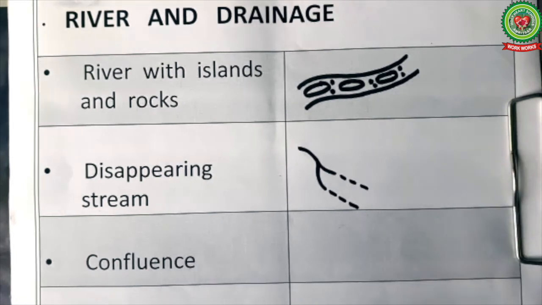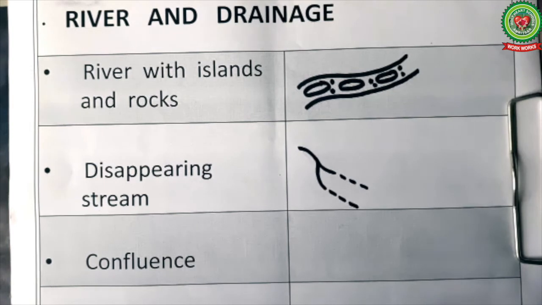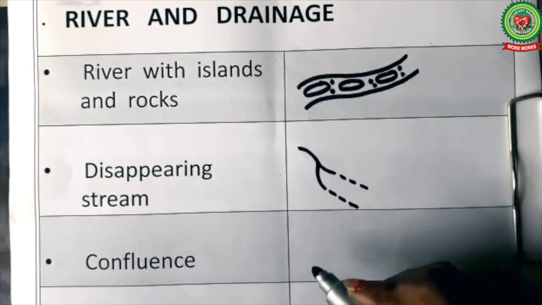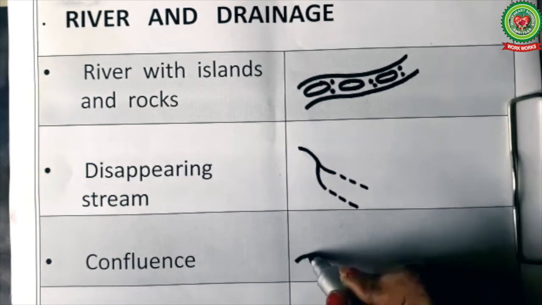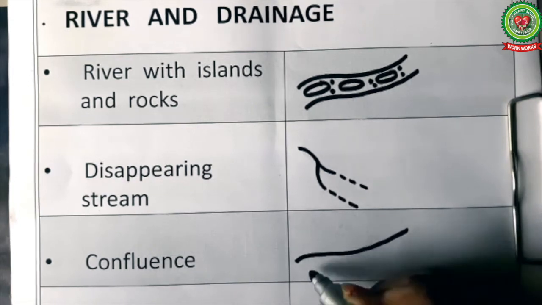Next we have the symbol of confluence. Confluence means meeting of 2 or more rivers, like river Ganga and Yamuna in India. They meet at Allahabad. So Allahabad is the confluence for Ganga and Yamuna. So first we'll draw a river. Suppose we are taking a big river, so I will draw the main river.